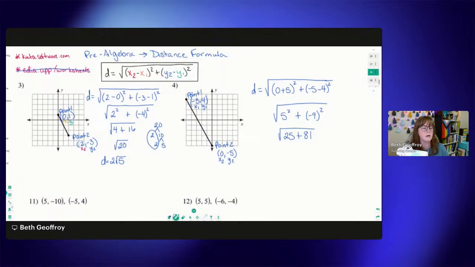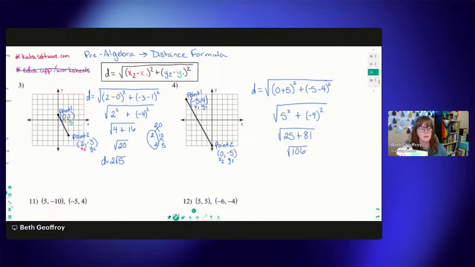Hopefully you can see how this relates to the Pythagorean theorem, because essentially 5 is the distance between our x values. So that would be one of those legs of the triangle, either a or b. And 9 is the distance between the y values, for the other leg of the triangle. So that's kind of where this formula comes from. And then when we add up 25 plus 81, that gives us 106.